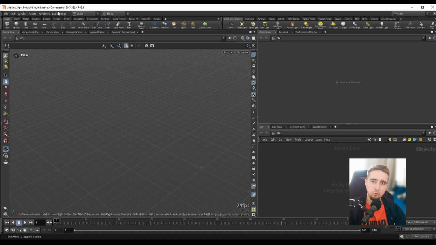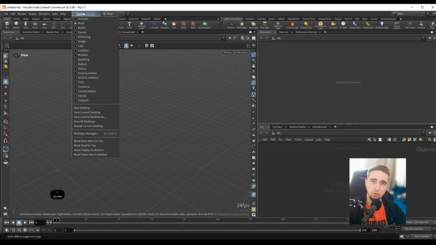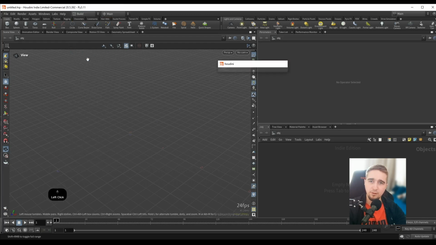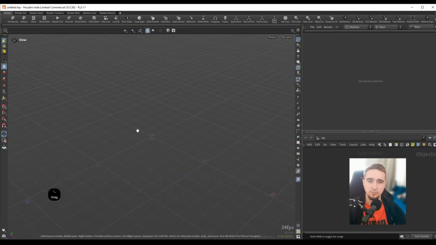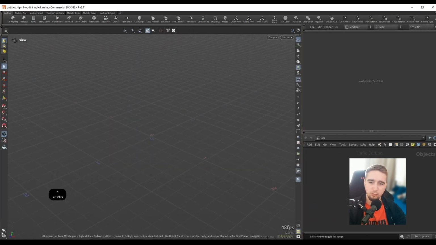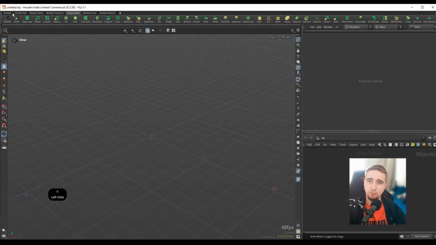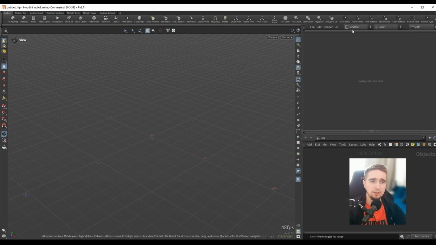And I have a new scene here. We can also either choose to use the shelf set that we have for Modeler, or I can just set the desktop here. We have a Modeler preset. If I set this to this Modeler preset, we can see that this is the ideal environment to model with. We can see that we got rid of the timeline and everything is set. We can see we have all of the Modeler shelves over here, and it's really cool to model in this Modeler desktop over here.